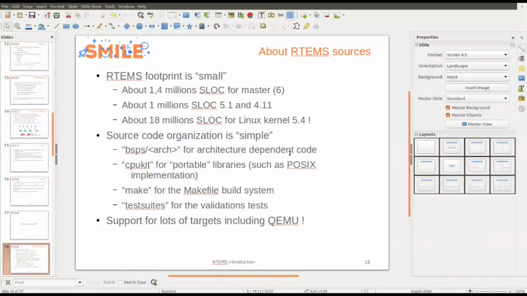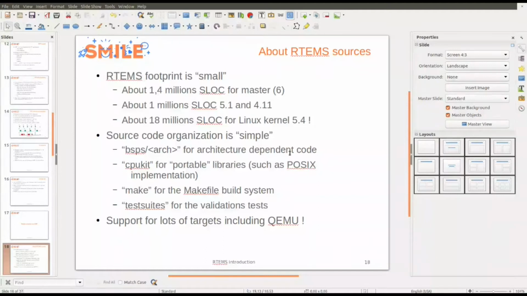There is an organization, you should see it in the previous picture about the architecture. Everything architecture dependent is in the BSP. CPU kit is for portable libraries such as the POSIX implementation or the classic library. RTEMS has a build system based on WAF, but when you develop an application, you use a simple Makefile actually, and a test suite for the validation tests.